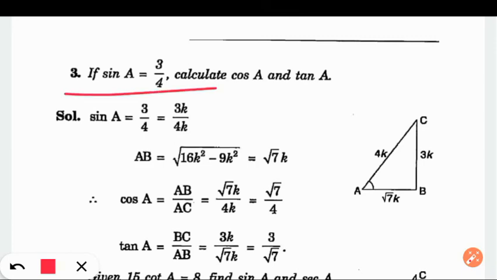Here we have sine as given, so with the help of this information, we can find the remaining 5 trigonometrical ratios: cos, tan, cosec, sec, cot.